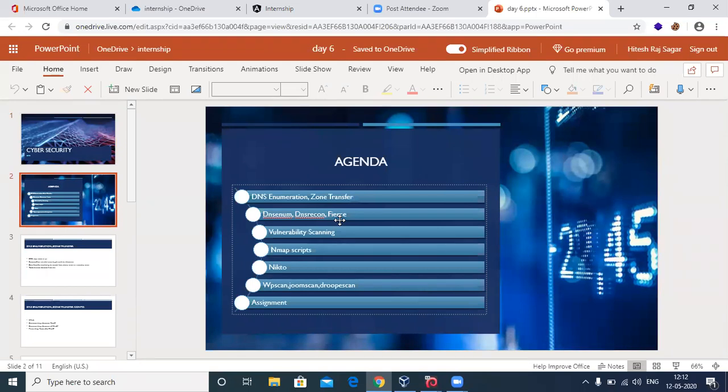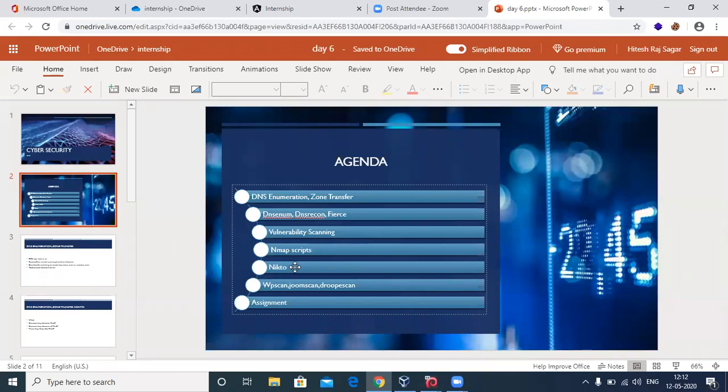I've told you yesterday itself that we're going to do vulnerability analysis. I'm going to introduce you to some Nmap scripts, how to load scripts, custom scripts, and also some other different tools. So this is what we're going to look at today. DNS enumeration and zone transfer. After that, vulnerability scanning. After that, the Nmap script engine, that is, to run custom Nmap scripts.